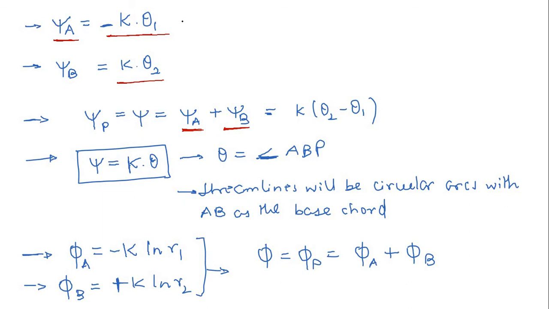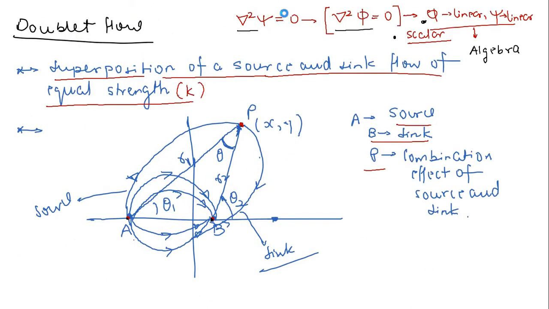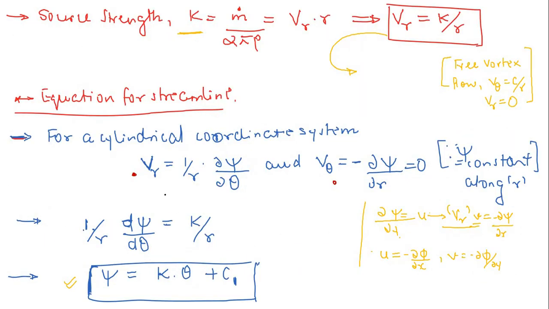Then we have, let us say at point A we have a source, so psi A is equal to minus k theta 1. One very important thing I am going to mention here is this negative sign. If you go back to our previous equation, psi is equal to k theta plus c1, but basically if you see this VR, we should put a minus sign here because the radial velocity we are taking, let's say, is in the negative direction. Generally we sometimes use a negative sign to denote the direction of this velocity VR and v theta, but it's fine, not to be confused with this thing.